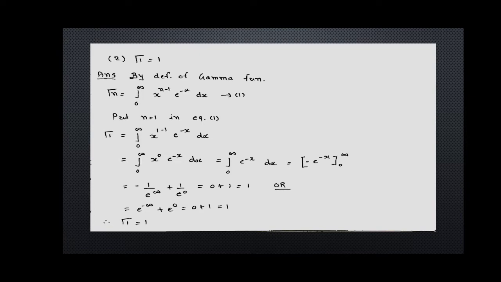So using this, minus e raised to minus x from 0 to infinite, substituting the values of 0 and infinite for x, we get e raised to minus infinite plus e raised to 0, and we know that e raised to minus infinite is 0 and the value of e raised to 0 is 1. So we get 0 plus 1 is equal to 1. Hence we prove that gamma 1 is equal to 1.